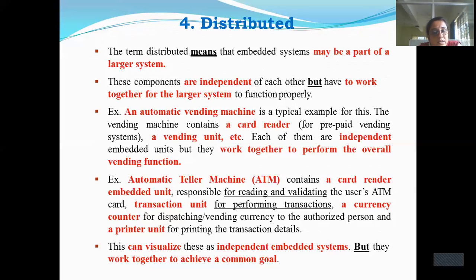So here a person is withdrawing the amount, and he will withdraw the amount in a fraction of a second. But see here, each unit is acting independently, but they are all connected together. So they are distributed in nature. So this is one of the important characteristics of an embedded system.